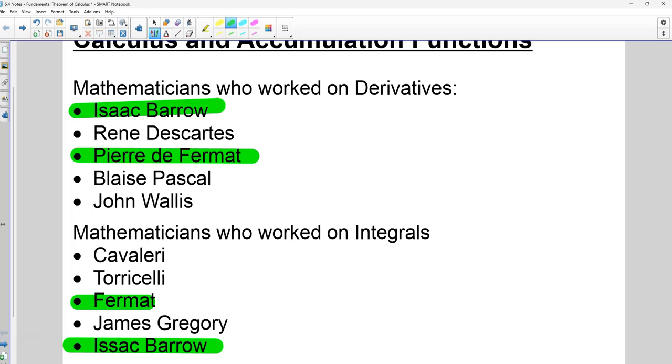Leibniz then accused Newton of stealing his work because he had already published his stuff, and then Newton's like, oh yeah, I had this too. So both men accused the other of stealing their work and hated each other till their deaths.